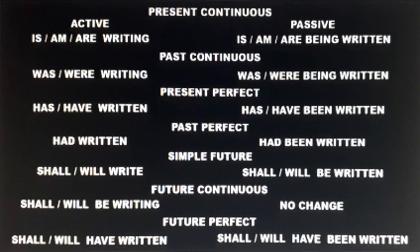Next, future simple. Shall or will write in active voice, and in passive voice, shall or will be written. For example, he will not write the letter in active, and in passive voice, the letter will not be written by him.